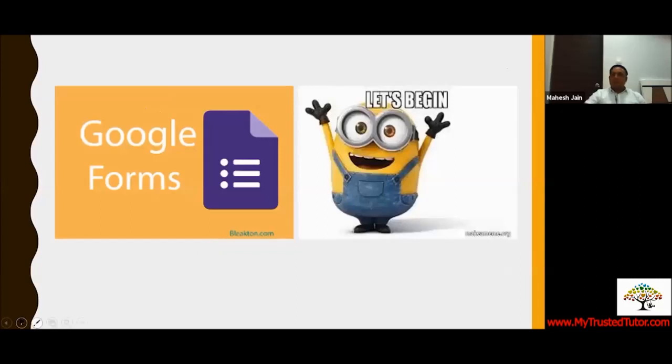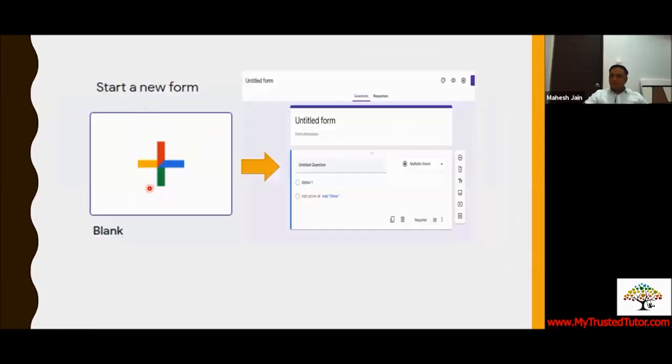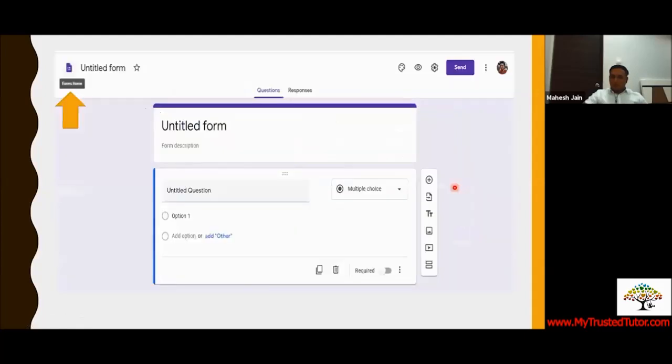So as I told you, going ahead step by step. First step is click on the blank option in the Google form. You have logged in, you are there on the Google form, you are new. Click on blank. The moment you click on blank, you see this. Your Google form is started and the whole journey of Google form is all set. Now we are going to talk about what you see here on the screen.